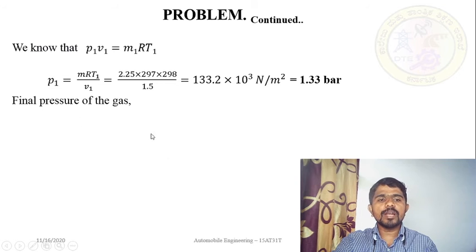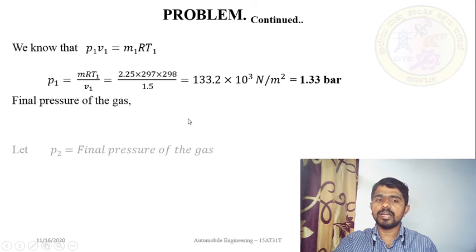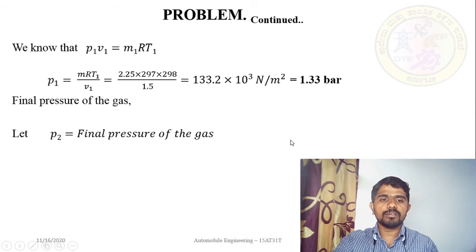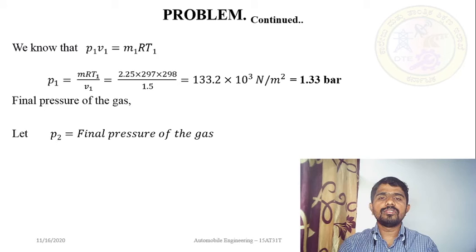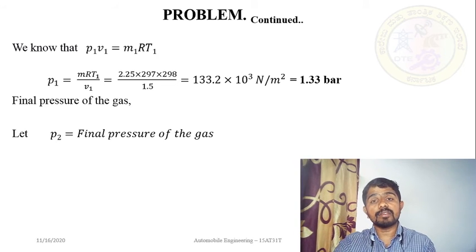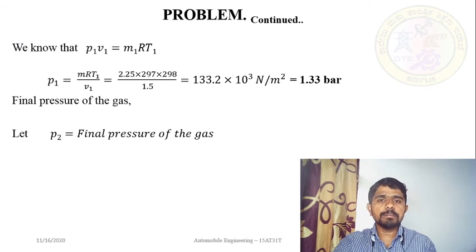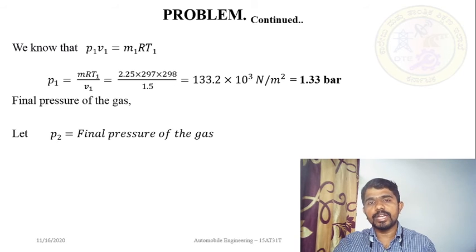So now we have to calculate the final pressure of the gas. If P1 is the initial pressure of the gas, then definitely P2 will be the final pressure of the gas. Now you know the general gas equation. What is the general gas equation? P1 V1 by T1 is equal to P2 V2 by T2 and so on, that is equal to constant, right? If you take that equation, where V is constant, V1 is equal to V2, what happens? Yes, you can ignore the value of V, as it will get cancelled.